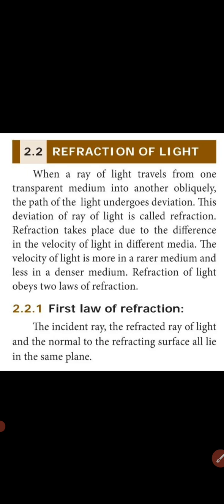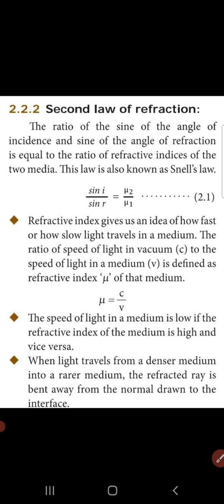One is the first law of refraction, and the other is the second law of refraction. The incident ray, the refracted ray, and the normal to the refracting surface all lie in the same plane. That is, the incident ray as well as the refracted ray and the normal will lie in the same plane. Okay, yes.